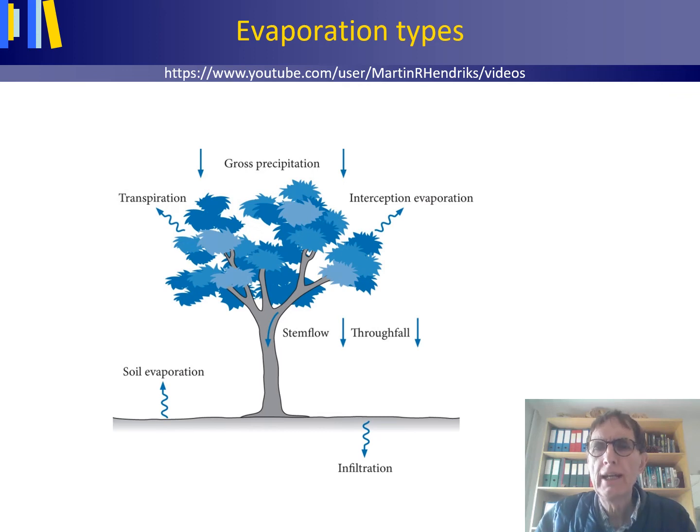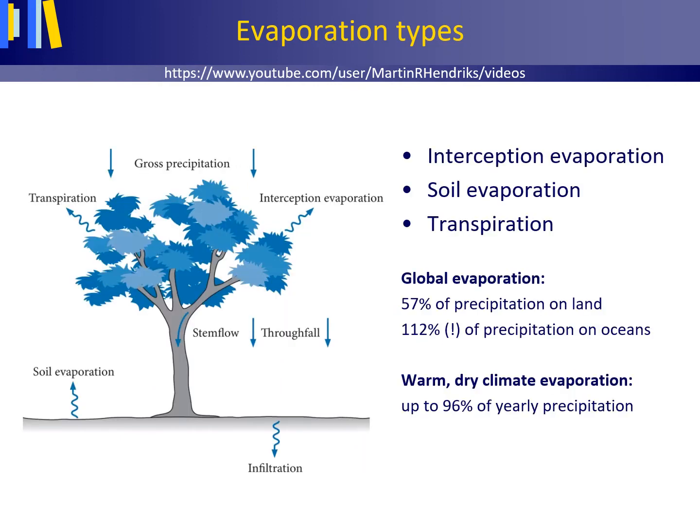This short lecture introduces the key types of evaporation. On land, from vegetated soils, there are three key types of evaporation. Precipitation that is intercepted by vegetation may evaporate back into the atmosphere, interception evaporation. Water evaporates from a wet soil surface, soil evaporation, or water evaporates through plant stomata, thus from within the plant, transpiration.